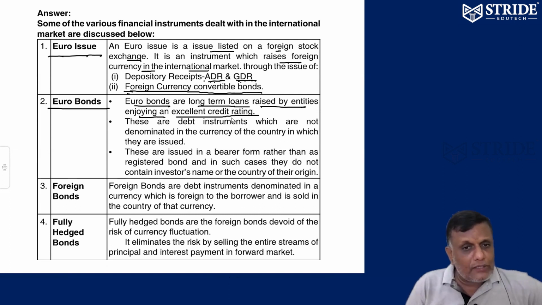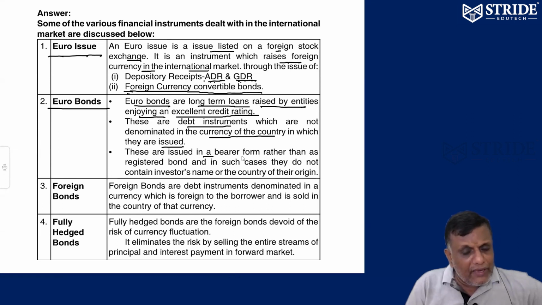European market is called Euro market. Here the company is going to get long-term loans. Any company that has an excellent credit rating can go and raise funds in the European markets. So they are debt instruments, denominated in the currency of the country in which they are issued. Where they are issued, that is the denomination currency, right?